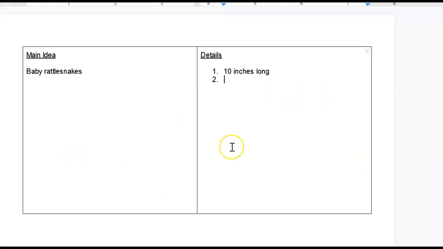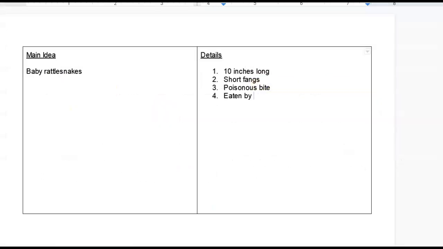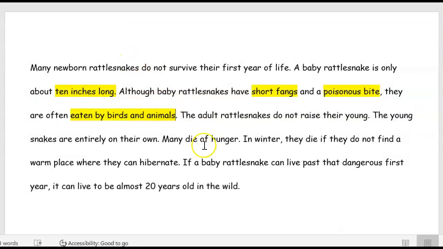Let's go back to our document. They have short fangs, poisonous bite, and they're eaten by, I forget what they're eaten by. They're eaten by birds and animals. Birds and animals. Okay, gosh, already we have 4 details, and look at that. We're not even halfway through the paragraph. I told you there's a lot in here.